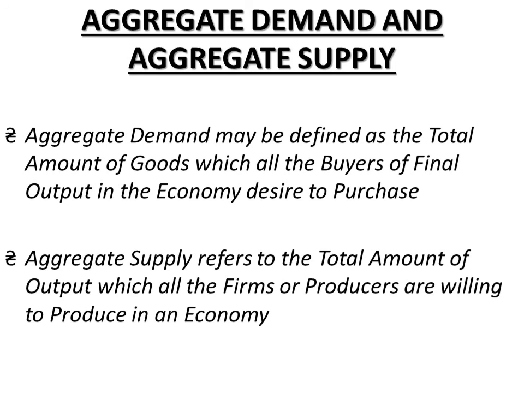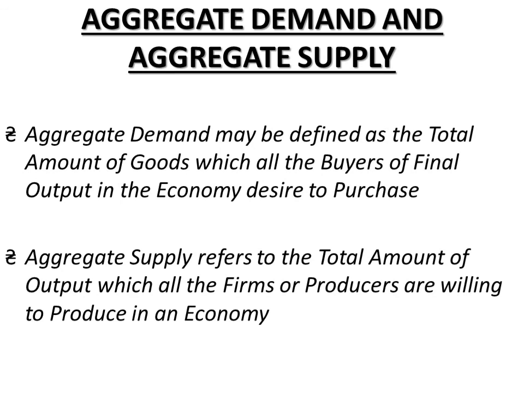In this reference, the aggregate demand refers to the total quantity of goods and services which all the buyers of an economy want to buy at different prices. And aggregate supply, on the other hand, refers to the total quantity of goods and services which all the firms are willing to supply at different prices, right? So this is aggregate demand and aggregate supply.